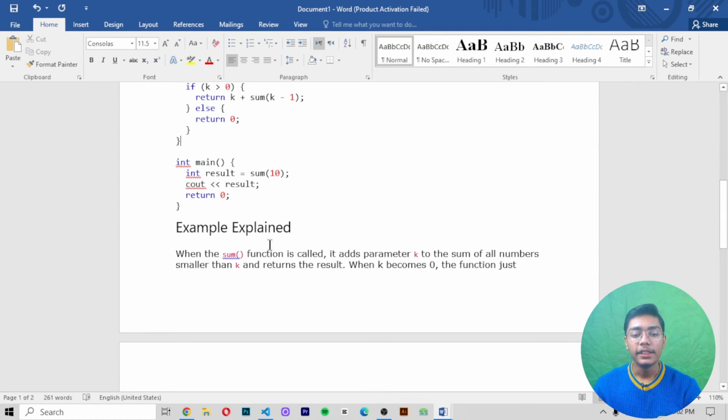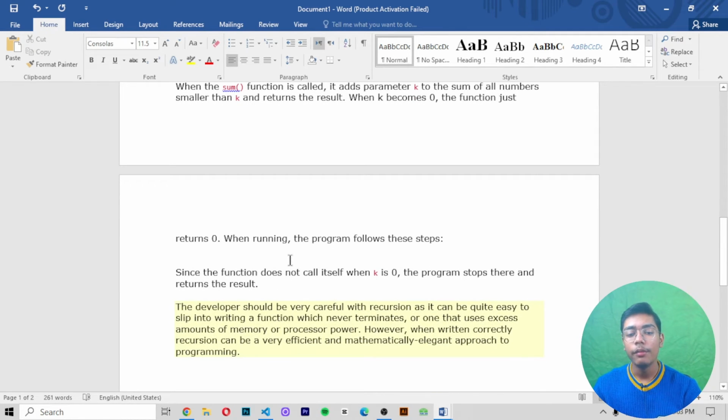So now the example explains that when the sum function is called, it adds parameter k to the sum of all numbers smaller than k, and it will be returning the result. When k becomes 0, the function just returns 0. When running the program, follow these steps. Since the function does not call itself when k is 0, the program stops there and returns the result.